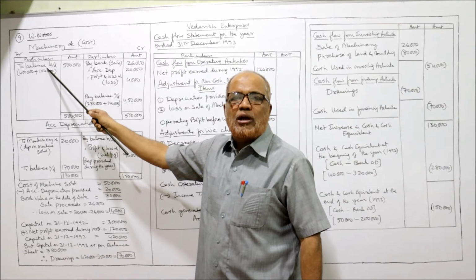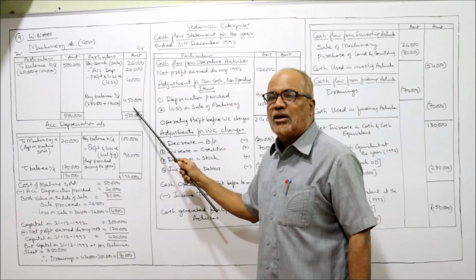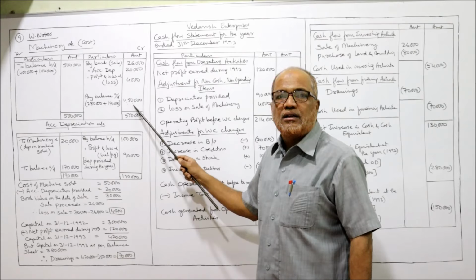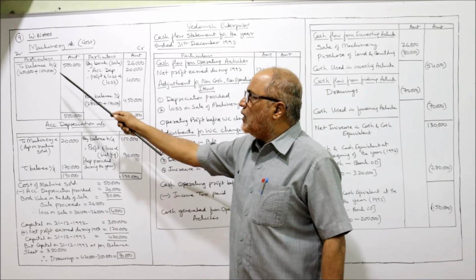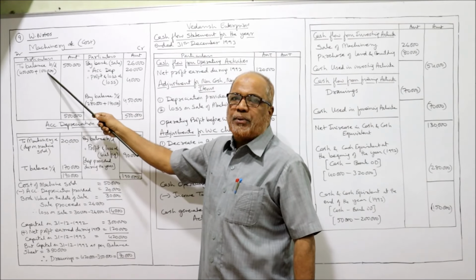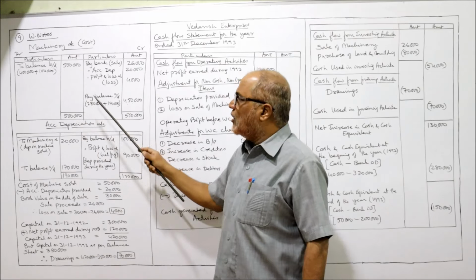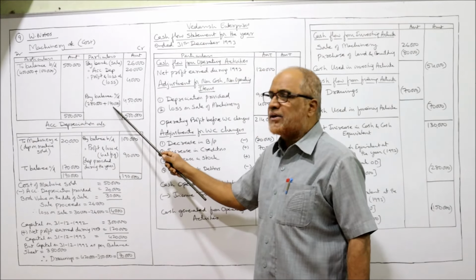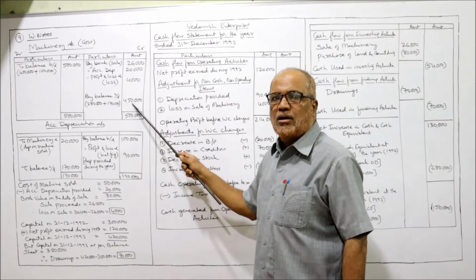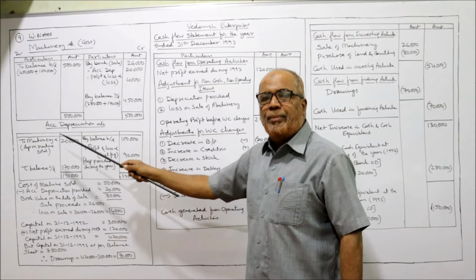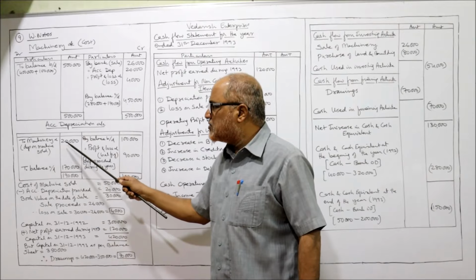Opening balance should be taken on the debit side. Closing balance should be taken on the credit side. So WDV plus accumulated depreciation is equal to cost. Here also WDV plus accumulated depreciation is equal to cost. Now accumulated depreciation: at the beginning of the year, accumulated depreciation is 1 lakh.